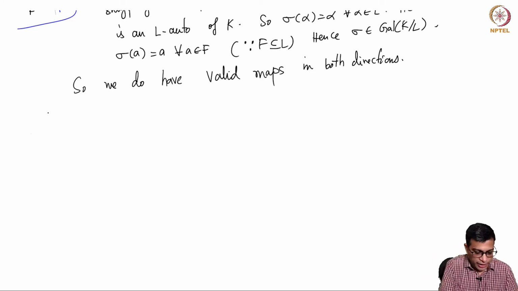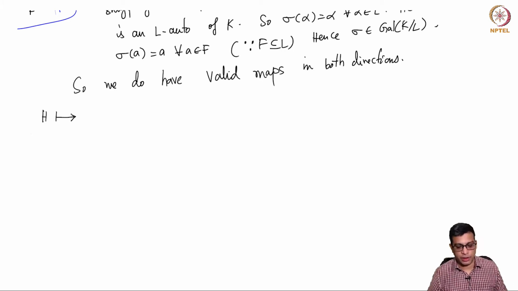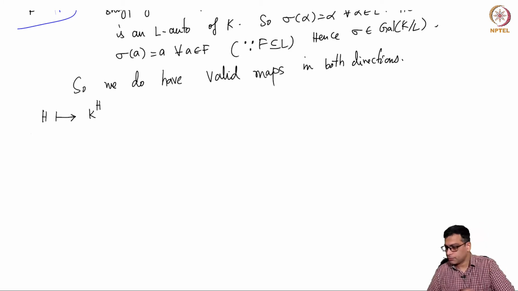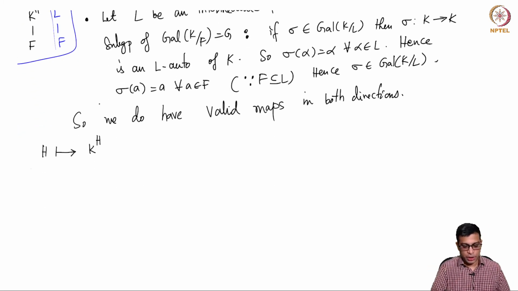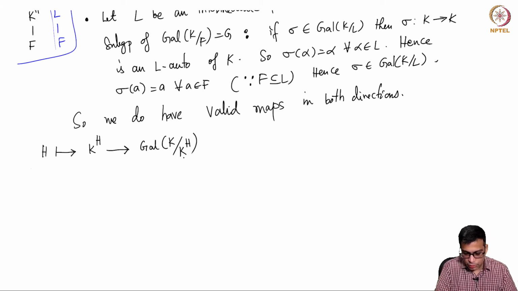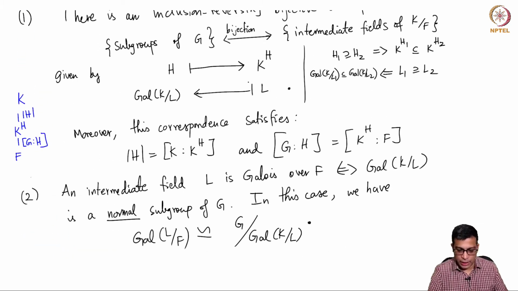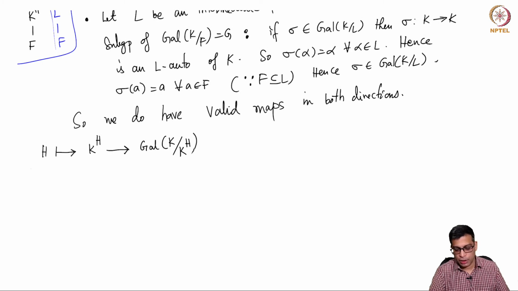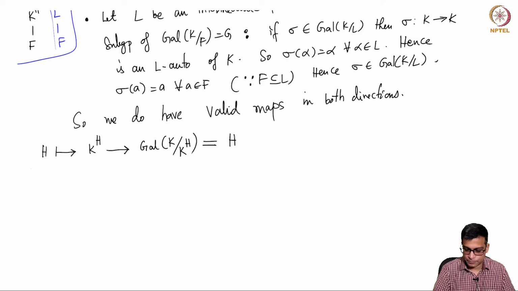So let's start with H. Next we want to show that the maps are inverses of each other. So let's start with H and go to K^H. That is the map in the forward direction. Now you go back in the opposite direction. What do we get? By the map defined here, L goes to Gal(K/L). So K^H goes to Gal(K/K^H). But this is exactly equal to H.